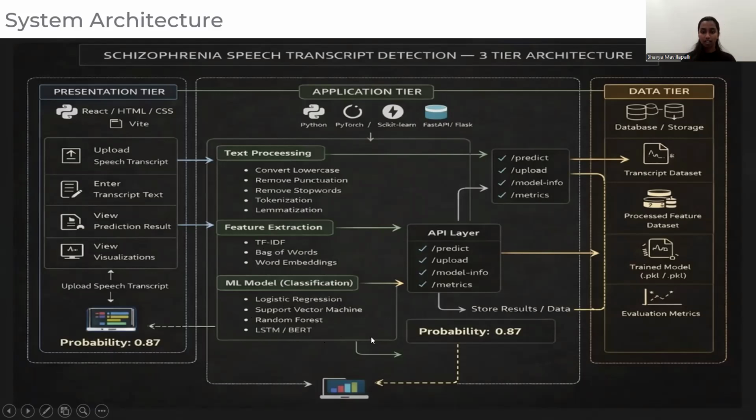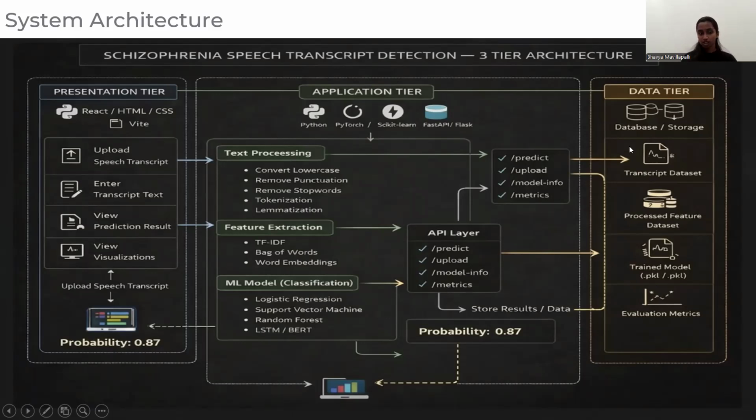And these are all combined and given as a probability. And this all goes to the API layer, where predict returns the prediction, upload handles the file upload, model info gives model details, and metrics gives the performance.